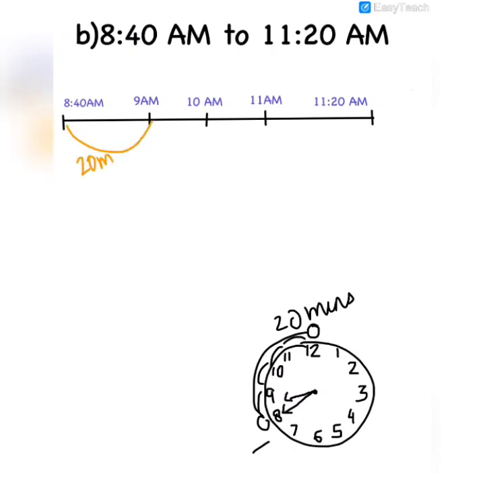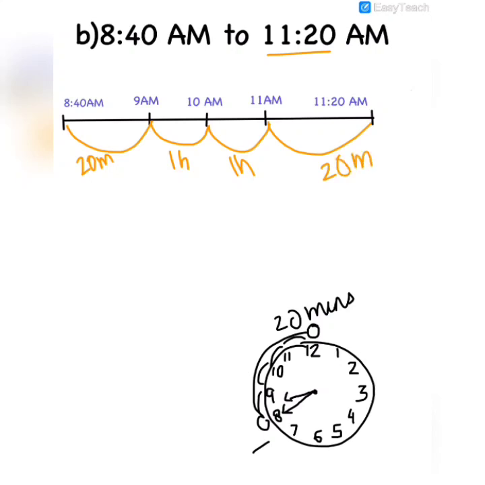Okay, so from 9 am then we'll calculate at the gap of 1 hour, it's 10 am, we have 1 hour. Then from 10 am to 11 am it's again 1 hour, and the ending time is 11:20 am. So from 11 am to 11:20 am it's straight away 20 minutes.